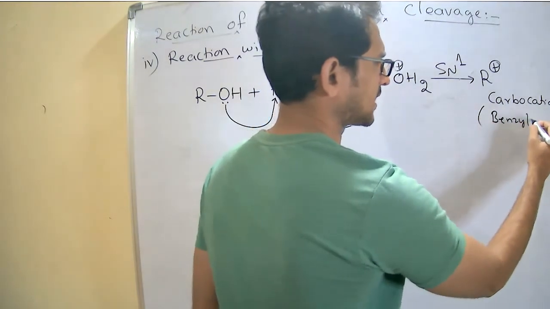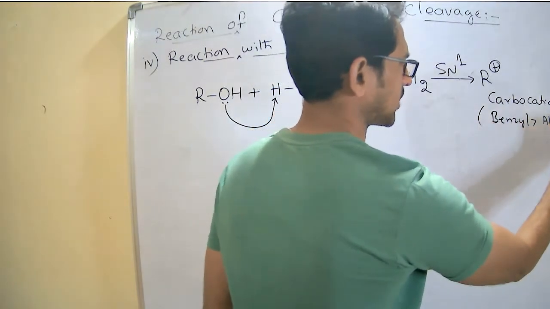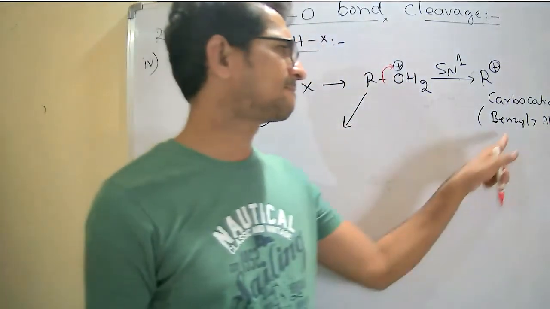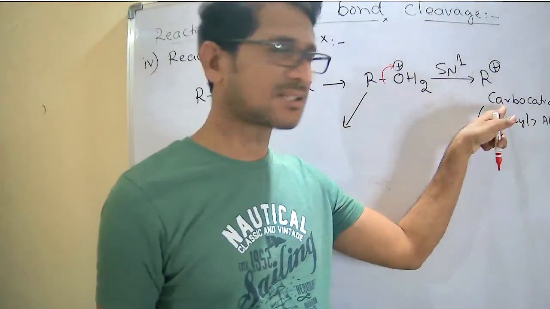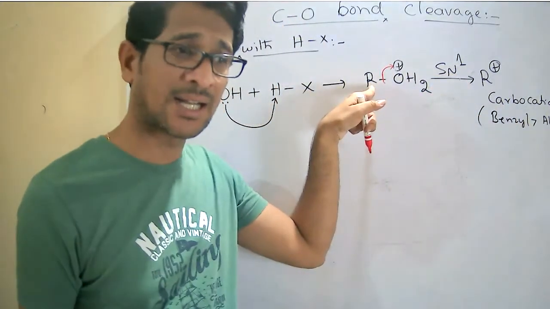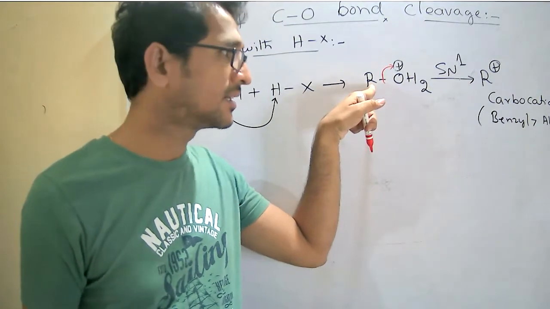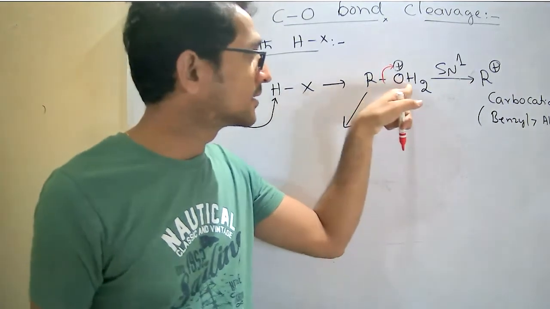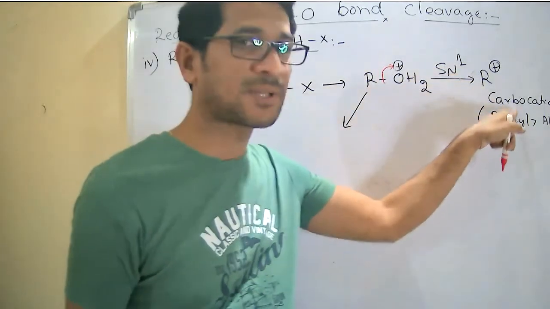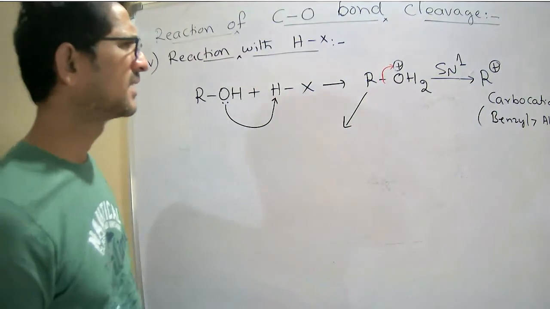Benzyl carbocation, allyl carbocation, and tertiary alkyl carbocation. In this case, the carbocation is stable and it follows SN1. For example, here it is a tertiary alkyl halide, benzyl halide, or allyl halide. Then it follows the SN1 mechanism due to the formation of the stable carbocation.